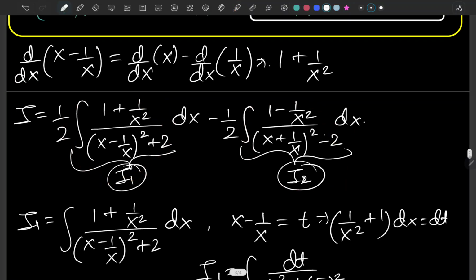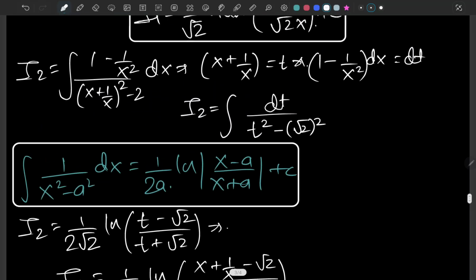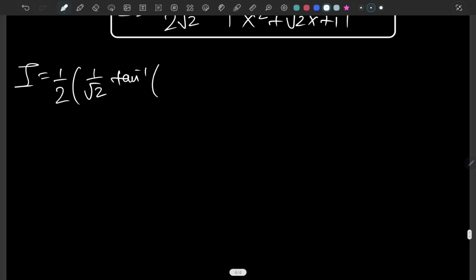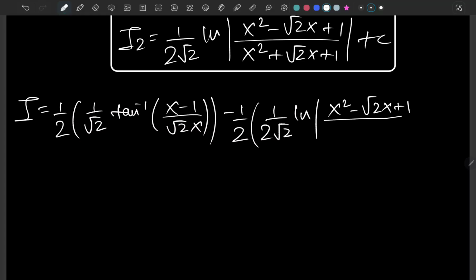Basically our I comes out to be 1 over 2 times I1, which evaluated to 1 over square root of 2 arc tangent of x minus 1 over square root of 2x, and then minus 1 over 2 times 1 over 2 root 2 ln of the absolute value of x squared minus square root of 2x plus 1 over x squared plus square root of 2x plus 1, plus c as well.